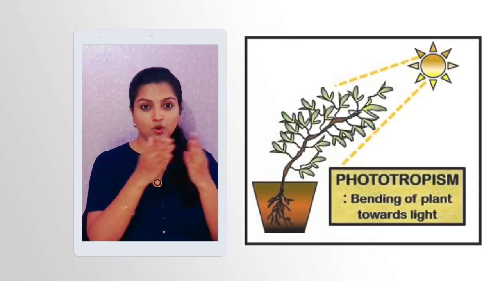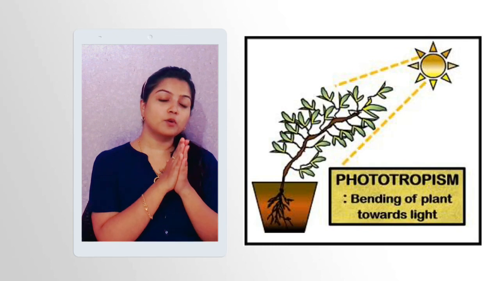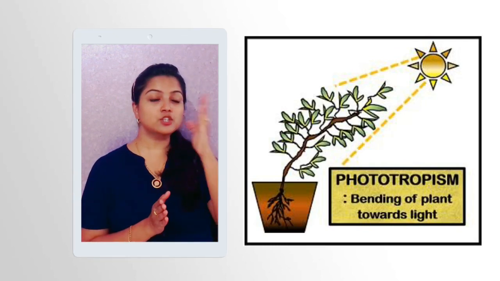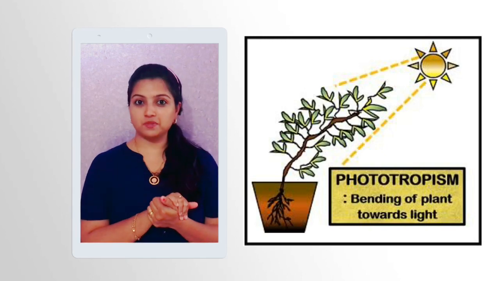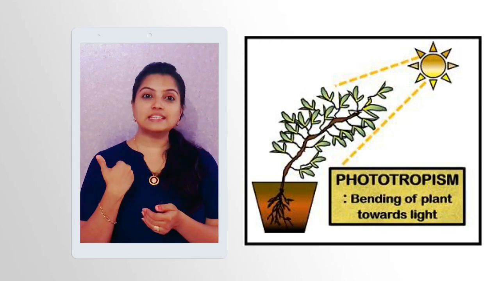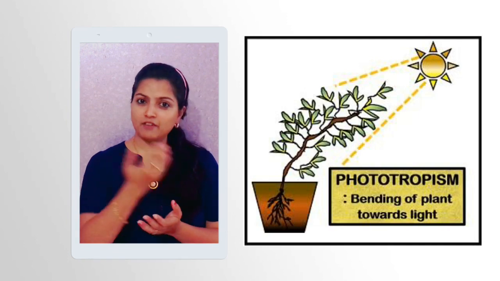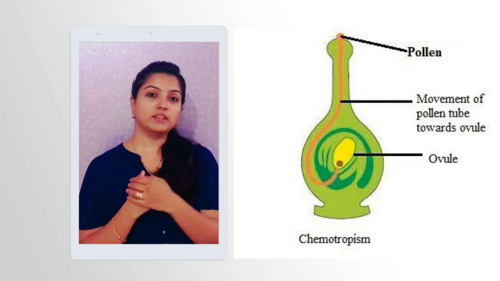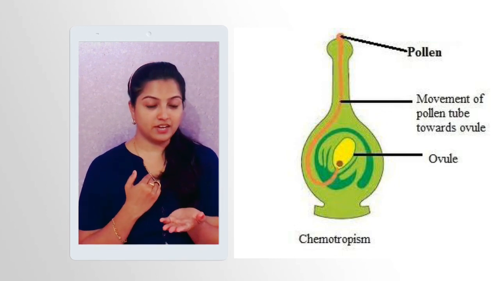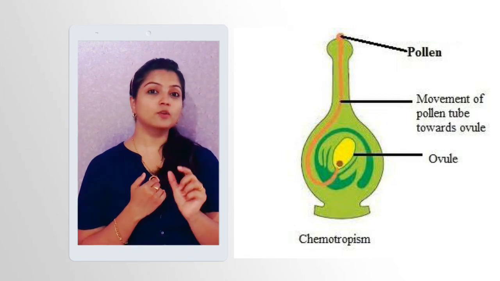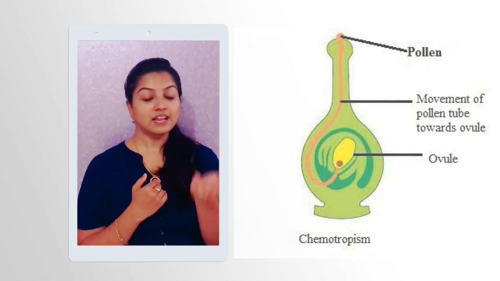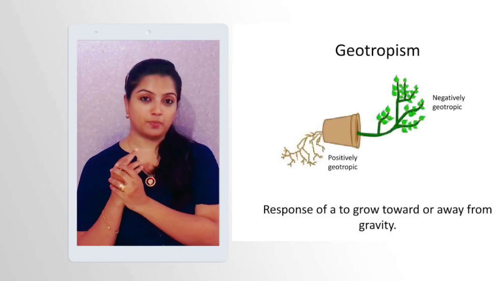Okay. Now when I have to go into detail about the first one, that is phototropic movement. Now there are positive and negative movements in all the three. So if I have to talk about the phototropic movement, the shoot that bends towards the light is a positive phototropism, and the root, you can say it as a negative phototropism. It is away from the light, right? If I have to talk about the chemotropic, the movement that takes place with the help of the chemical reaction, right? So here we can take an example of the pollen tube that reaches the ovule with the help of a chemical reaction, right?